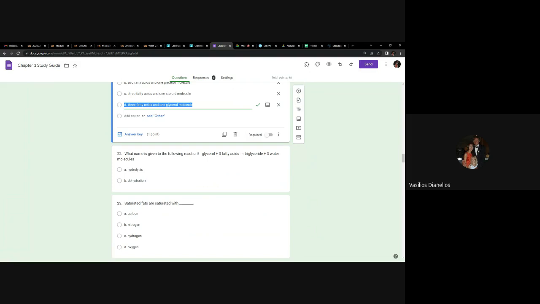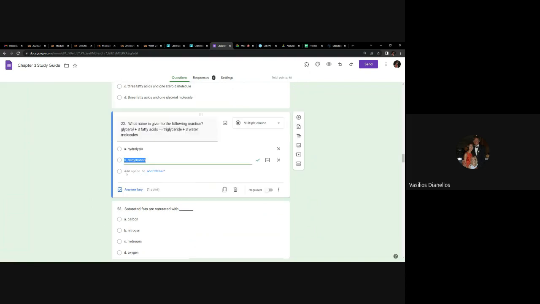Which name is given to the following reaction? So we have something plus something gives us something, and water. Oh, there we go. Since water is on the right-hand side of the reaction, since water is a product, then the answer is dehydration. So basically that question's already been asked, just using different words. Any questions about 22?